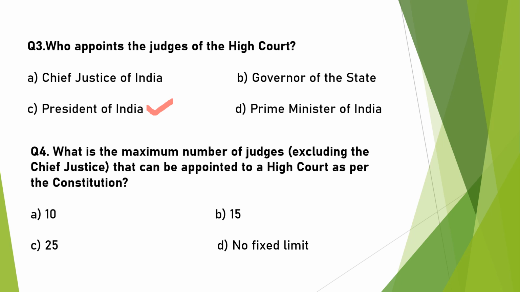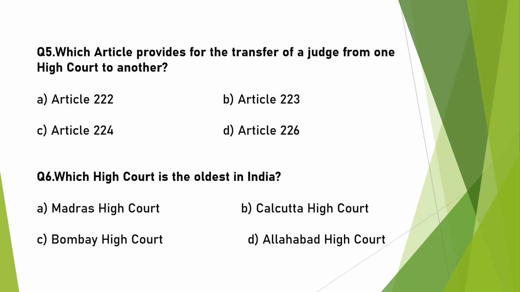What is the maximum number of judges, excluding the Chief Justice, that can be appointed to a High Court as per the Constitution? The Constitution is silent on it, so there is no fixed limit. Which article provides for the transfer of a judge from one High Court to another High Court? It is given under Article 222. Which High Court is the oldest in India? It is the Calcutta High Court.